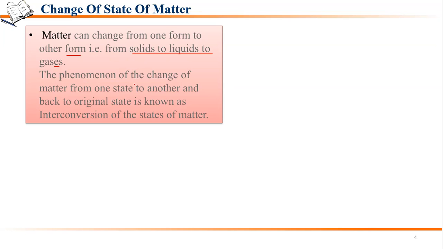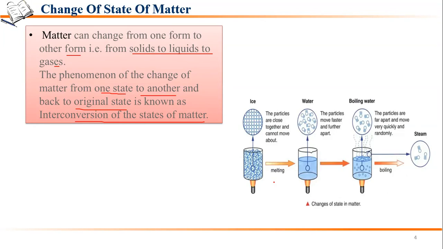This phenomenon of change of matter from one state to another and back to the original, that means ice to water, water to steam, steam again to water, and water again to ice, if we are taking ice as the original state, is known as the interconversion of states of matter.